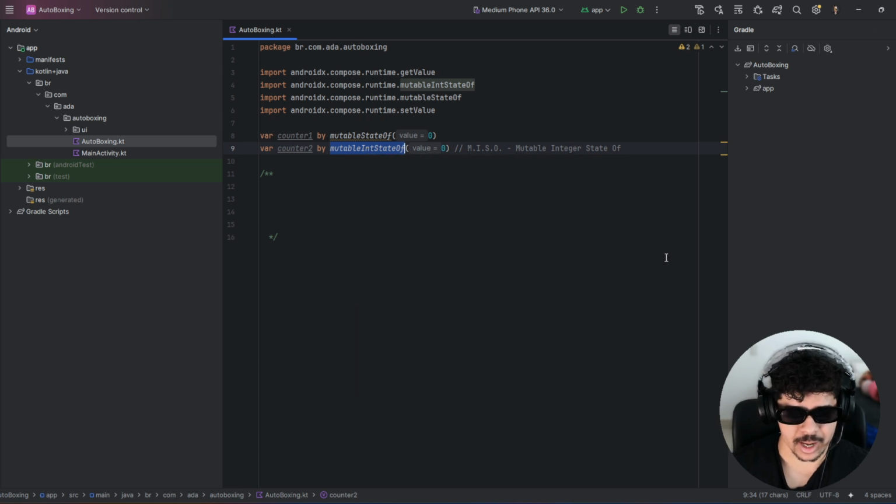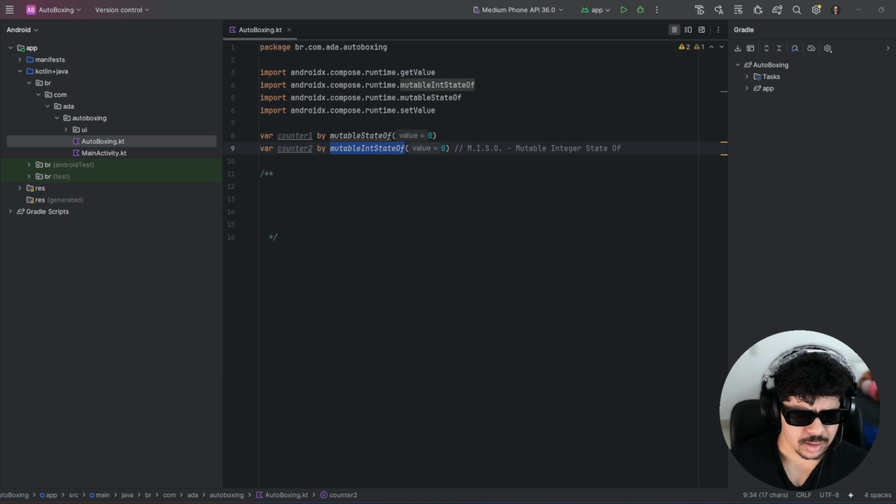And mutableIntStateOf is a specialized version of mutableStateOf that is specifically designed for int primitives. By using this meso, you are explicitly telling Compose and the Kotlin compiler that this state will always be an int. This allows Compose to store and manage this state more efficiently, and we avoid the autoboxing and unboxing overhead. So this value can be stored and manipulated directly as a primitive int.